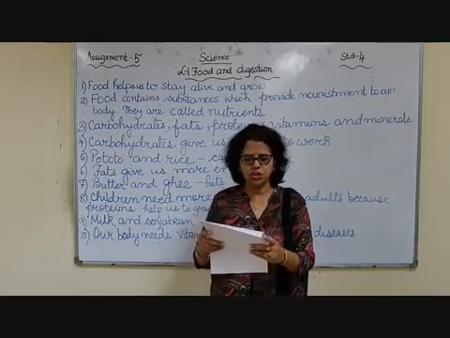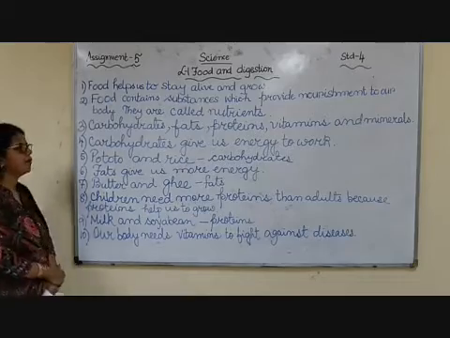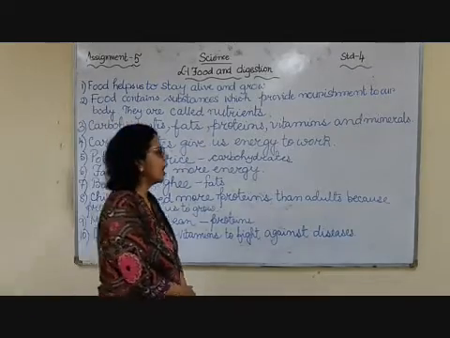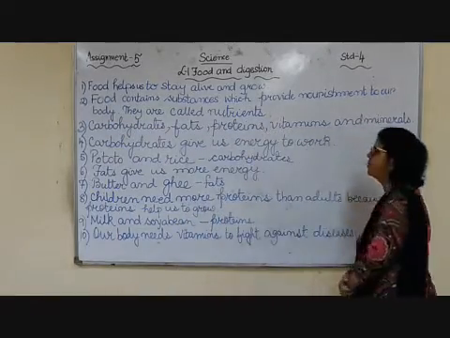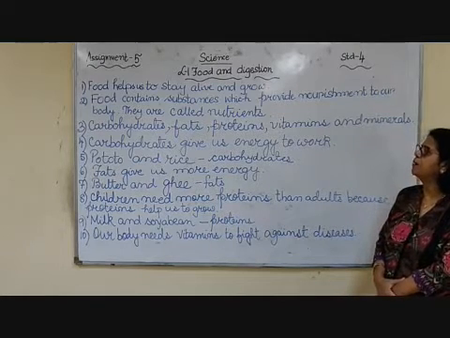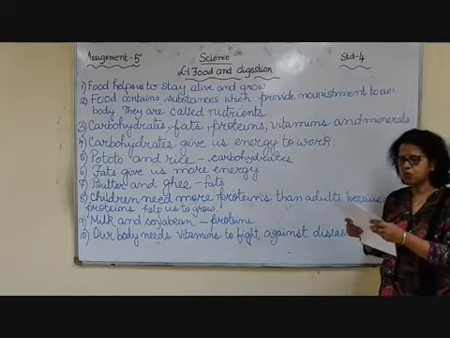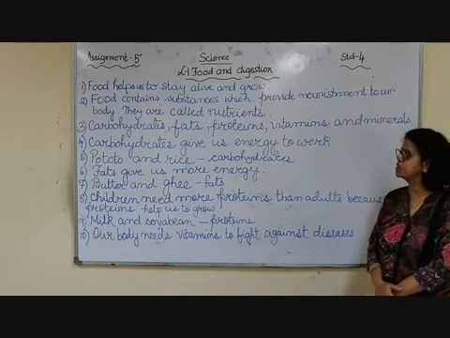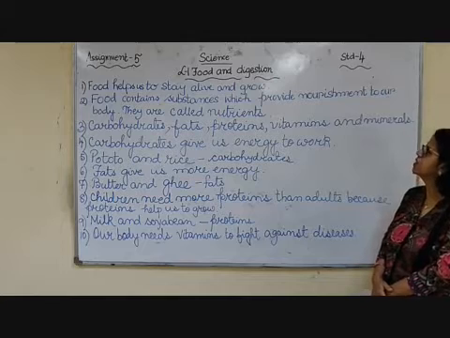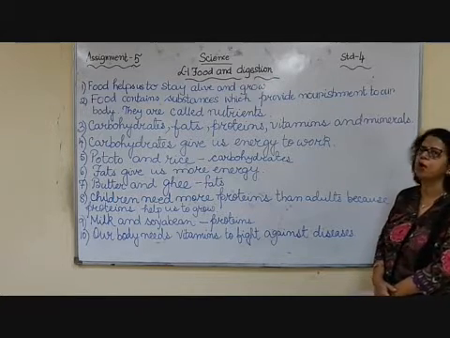So the first question, how does food help us? Already we had done this answer in the previous assignment, still we will check it. Food helps us to stay alive and grow. Number 2, what are nutrients? Food contains substances which provide nourishment to our body.